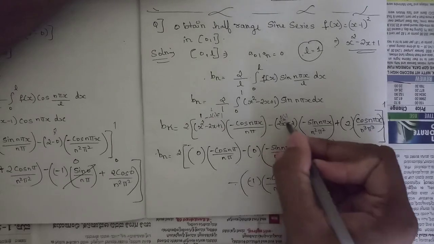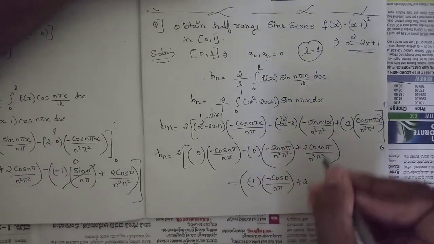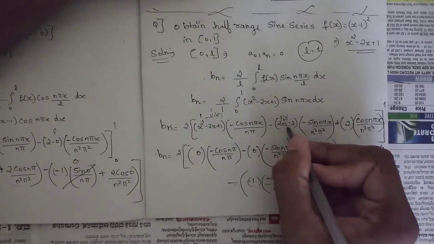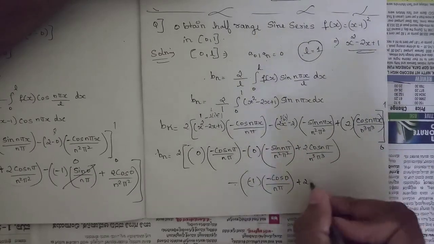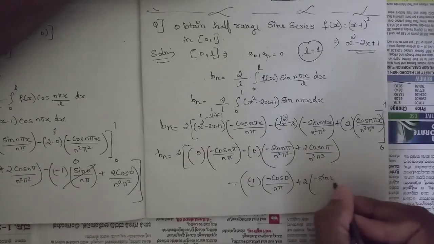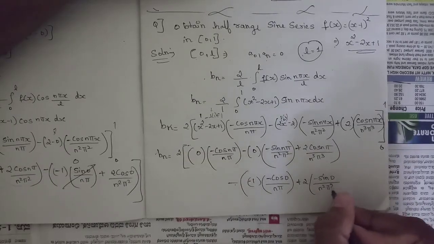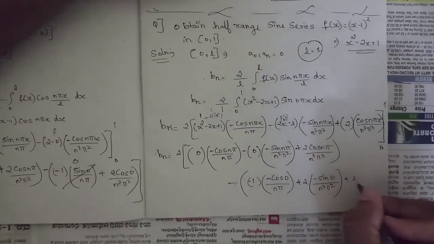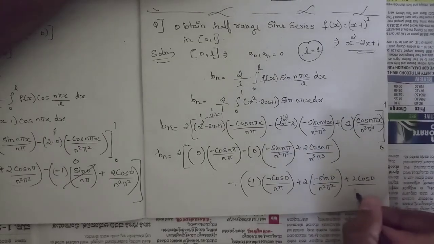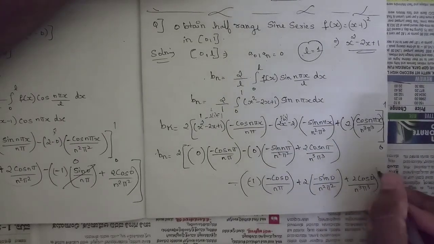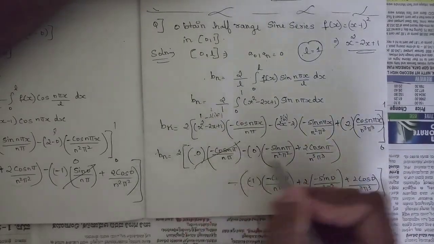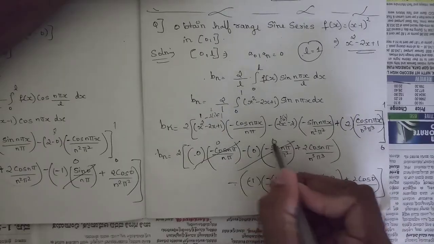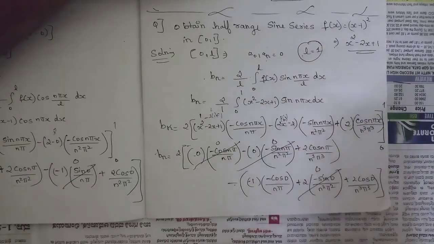2 into 0 is 0, and 0 minus 2, so it becomes plus 2. Since it's minus into minus, it is plus, so it becomes plus 2 into minus sin 0 by n square pi square plus 2 cos 0 by n cube pi cube. Here we can cancel out some terms, that is 0 into anything is 0, so this term is 0, this term is 0, this term is 0, and only 3 terms remain.